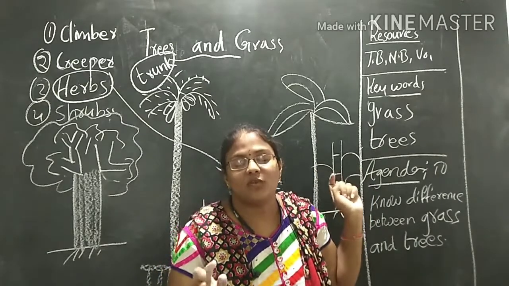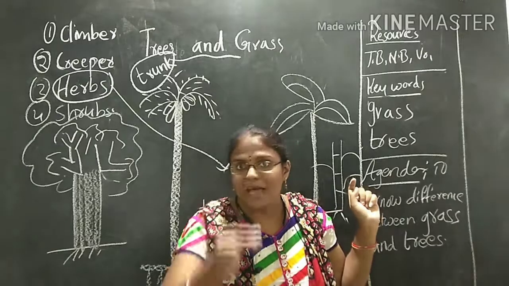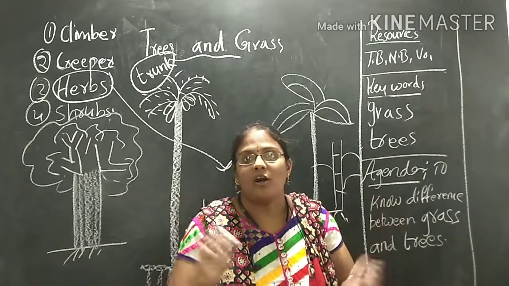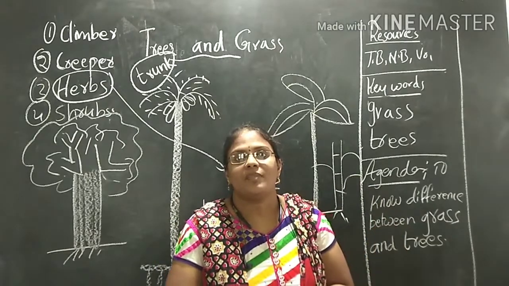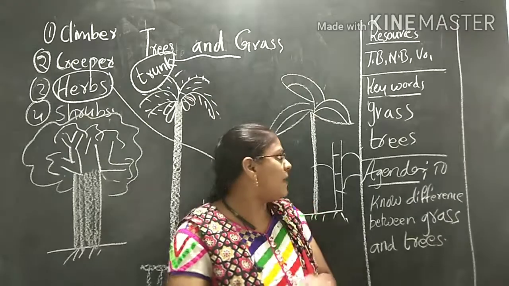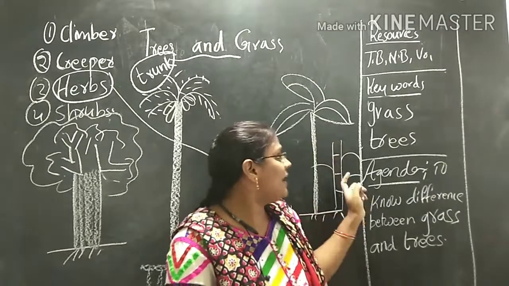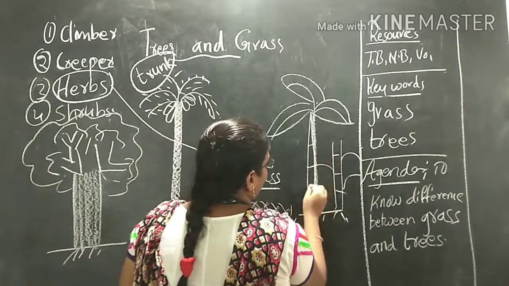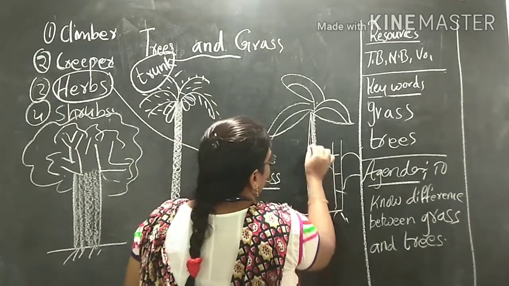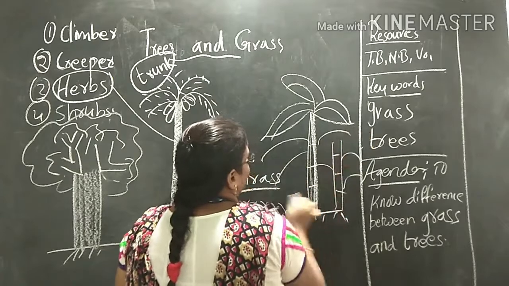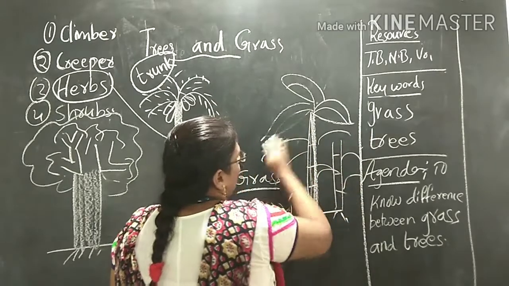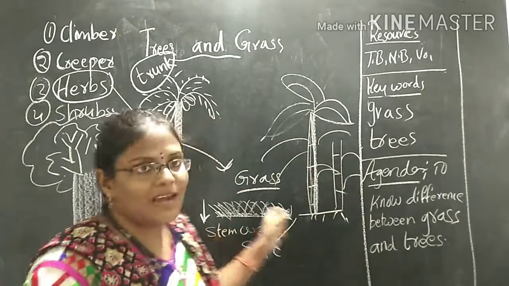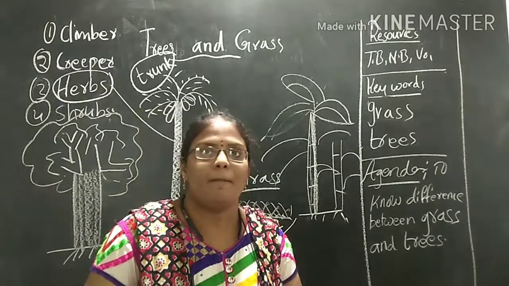All the grasses which have tree type plants have long leaves. Okay children, it looks more like a bamboo stick. See here, this is the bamboo stick. It also will be like this, lines from here and the leaves like this. For the bamboo. Okay children, these are the other two types of plants.